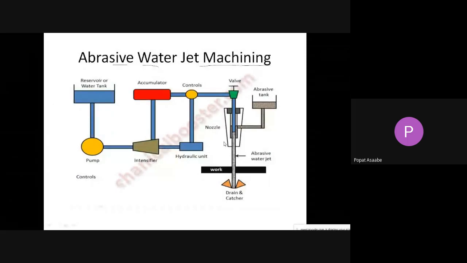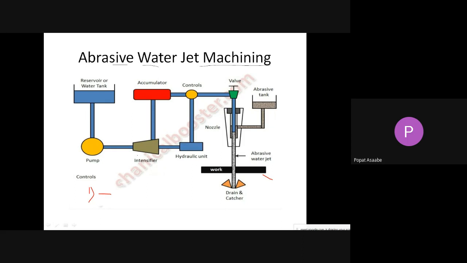In this manner, the abrasive water jet works. Now see the construction. The abrasive water jet machining process consists of the following parts. See the construction, it consists of, see, this is the workpiece. Then it consists of one tank for holding the abrasive. This is the abrasive tank, and inside that abrasive tank the abrasives are present. Now see here, again it consists of a valve to control the flow.